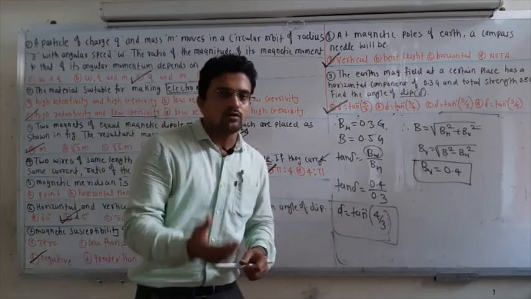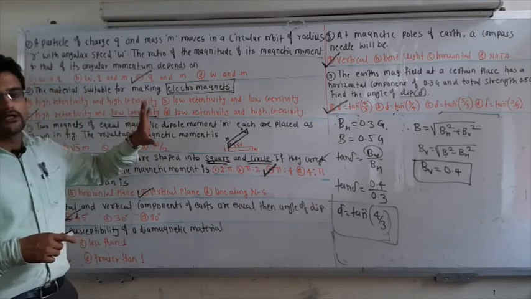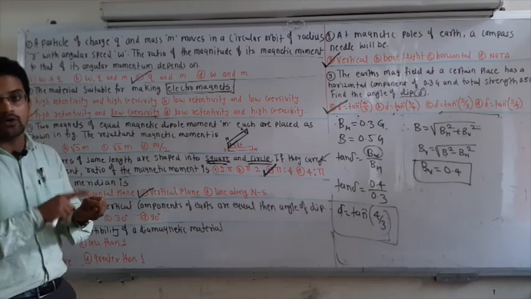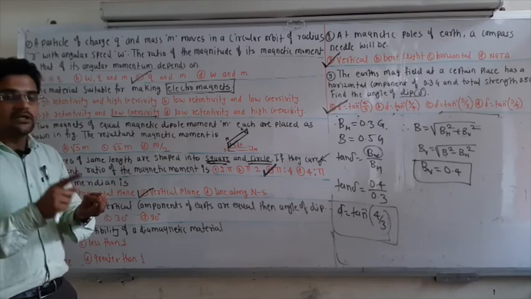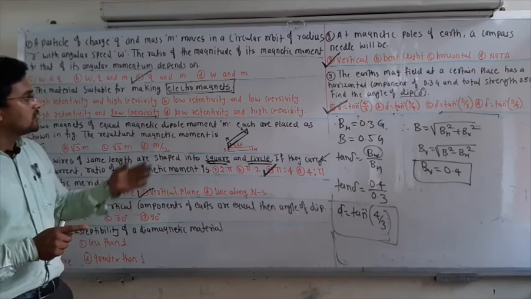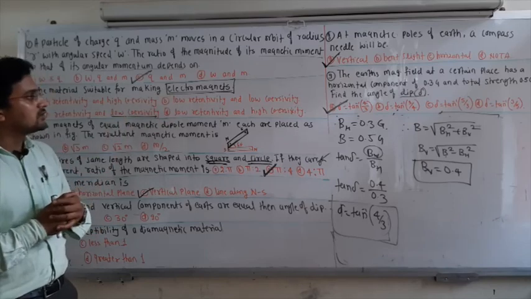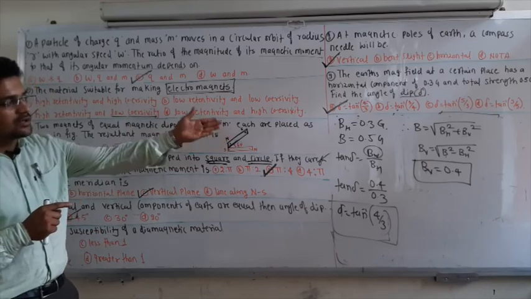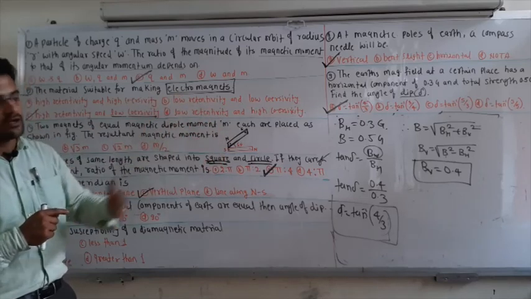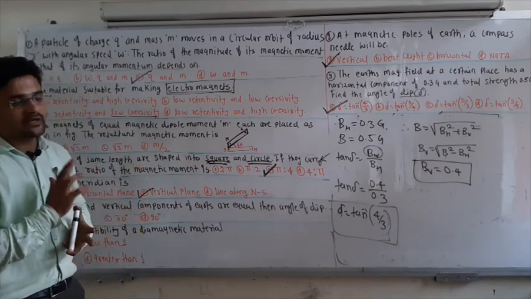So these are some numericals I have solved. You will get such varieties in this topic, especially the properties of paramagnetic, diamagnetic and ferromagnetic materials. All the properties you have to know: susceptibility, how it depends on temperature, Curie law, and some properties of electromagnets and soft magnets, and then the magnetic moment and the Earth's magnetic components, horizontal and vertical, and those equations. So these are the things and numericals we have seen on magnetism and matter.